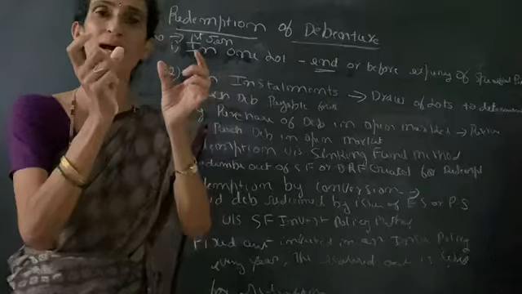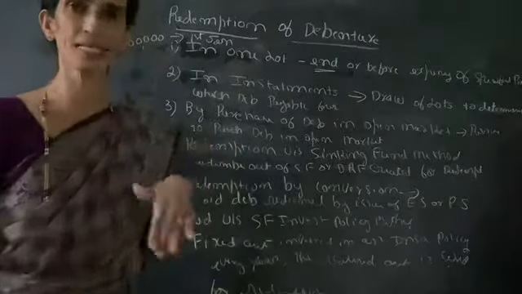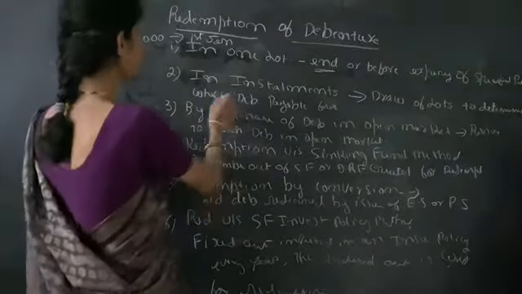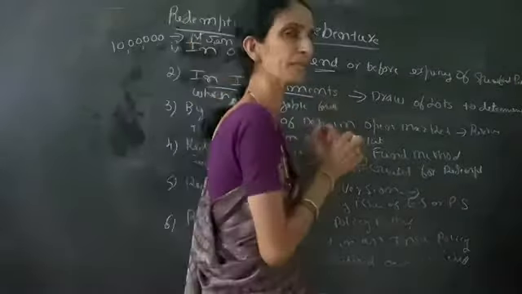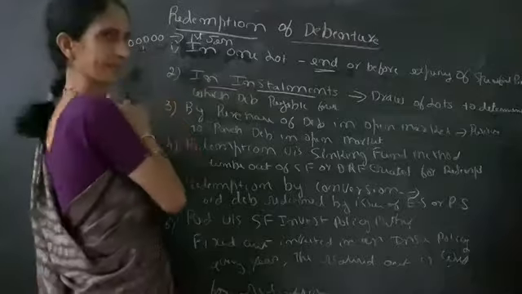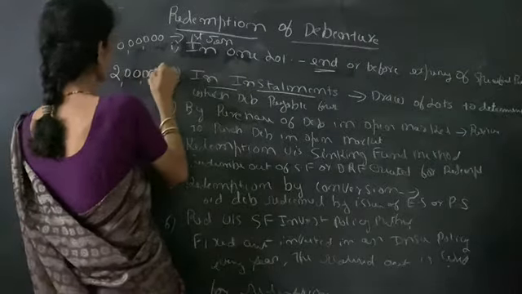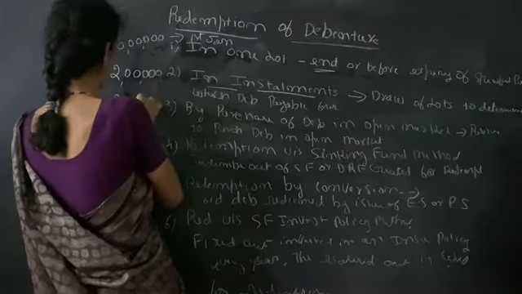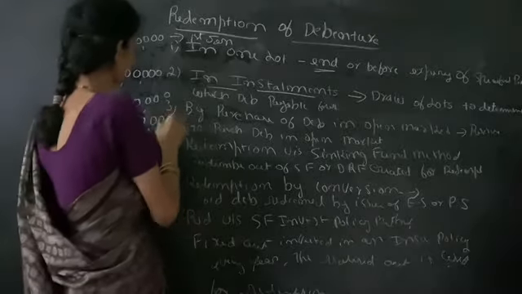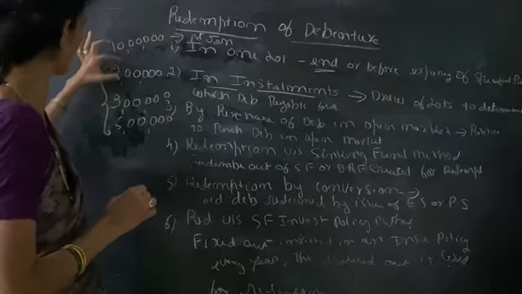But it should be in one lot. So this is one type of redemption of debenture, that is repayment of debentures in one lot. Then the second type is that it can repay the debentures in installments. For example, if it is 10 lakh, in one installment it can pay 2 lakh, in another installment it can pay 3 lakh, and in another it can pay 5 lakh. That means it can pay in installments.